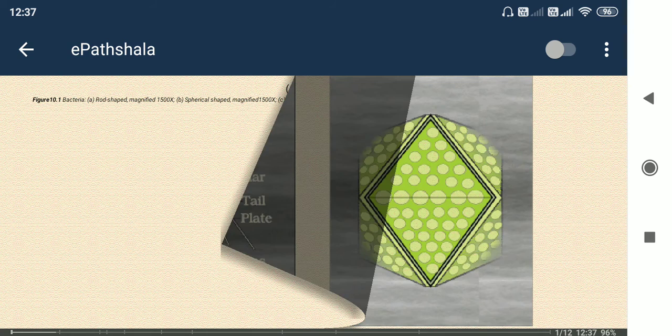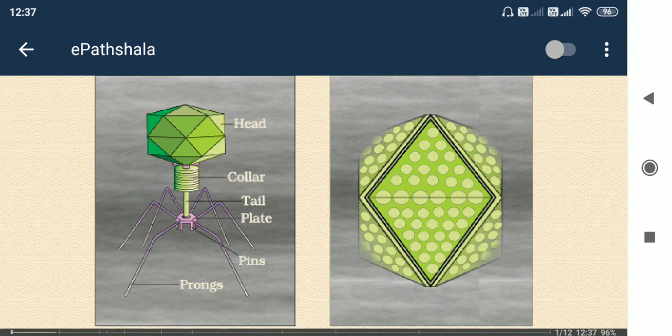Next, let's go. The first one has a head part, collar part, tail, and plate, pins. This is actually the structure of a bacteriophage. Phage. This is causing infection to bacteria like Escherichia coli. Bacteriophage means the virus that is capable of infecting bacteria. Here the head part contains the DNA.